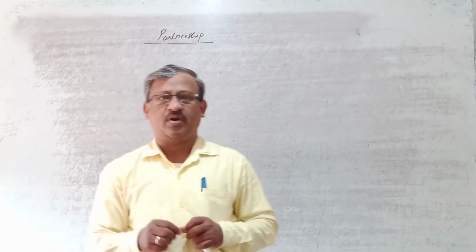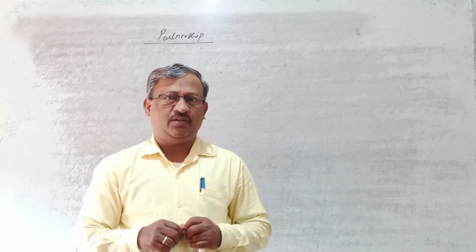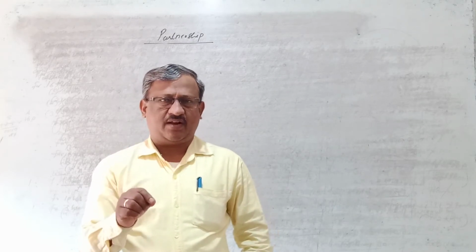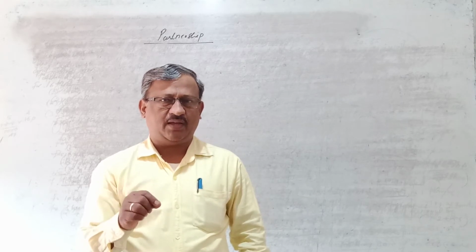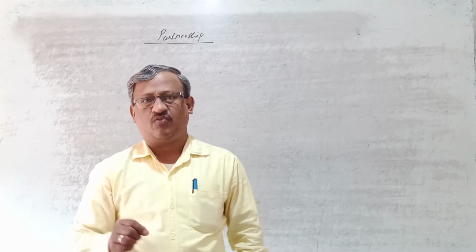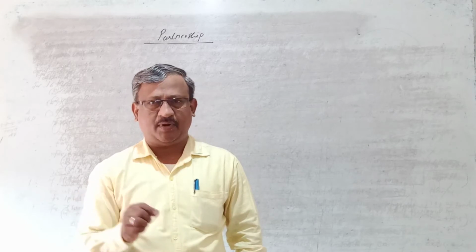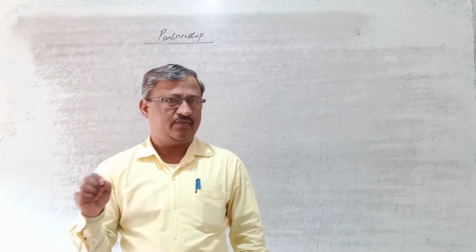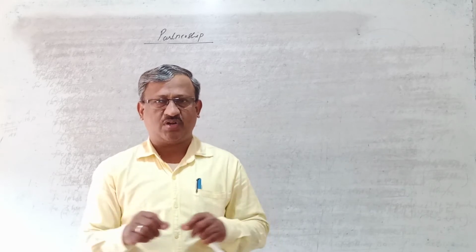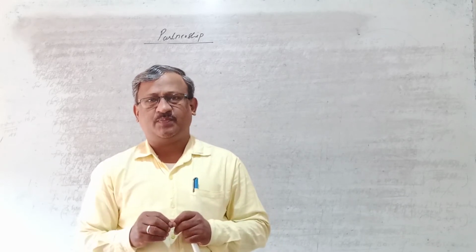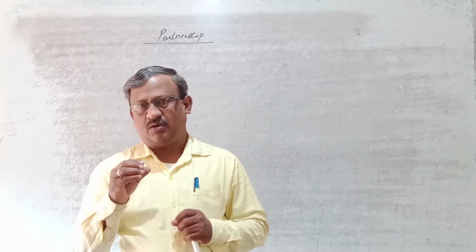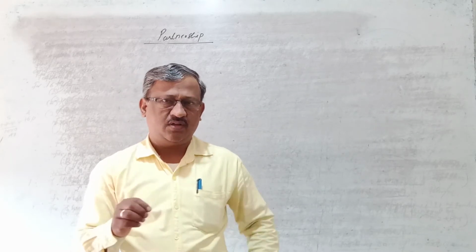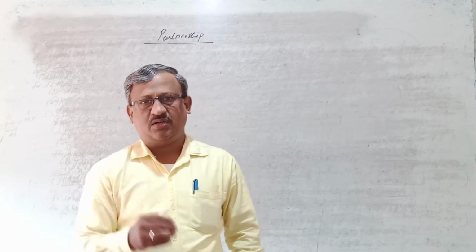So what does it contain? What things do they have to write in the partnership deed or agreement? Whatever things they write in the partnership deed or agreement are called the contents of the partnership deed or agreement. First, compulsorily they have to write the name of the firm. Whatever business they want to start, they have to give a specific name under which they are going to run the future business.